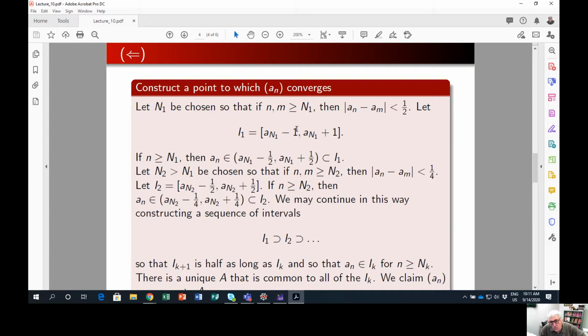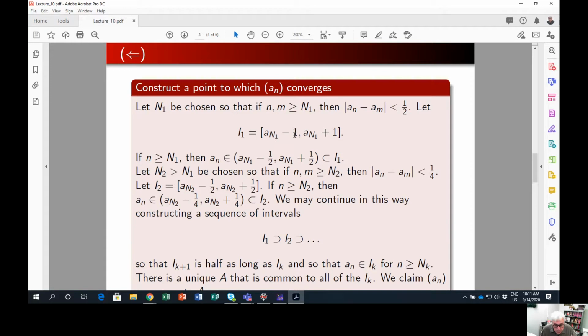So let n sub 1 be chosen so that if n and m are beyond n sub 1, then they have to be within 1/2 of each other. Now I'm going to construct a closed interval I sub 1 centered around a sub n1, and I'm going to have the radius of this interval be 1 instead of 1/2.